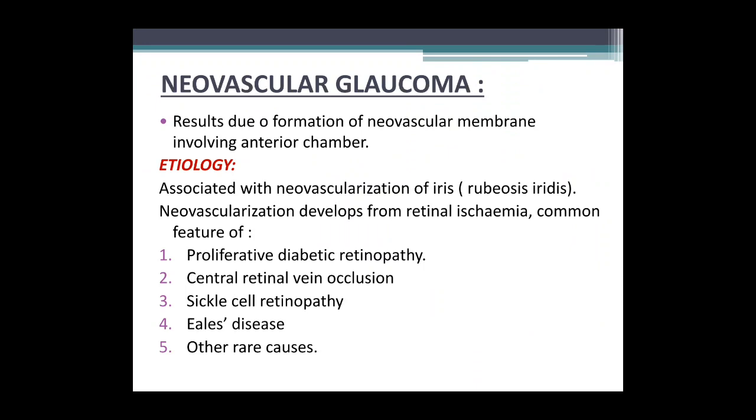Neovascularization develops following retinal ischemia, which is commonly seen in proliferative diabetic retinopathy, central retinal vein occlusion, sickle cell retinopathy, Eales disease, and other rare causes which can be chronic intraocular inflammation, intraocular tumor, long-standing retinal detachment, central retinal artery occlusion. These are the common features where neovascularization develops.